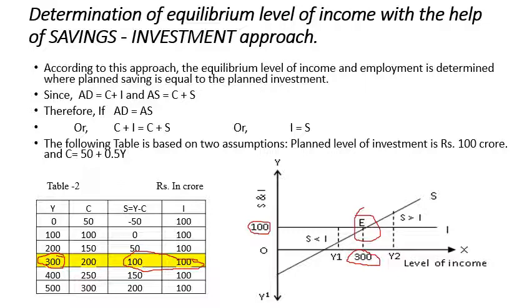But then the question is, if the economy has an output of Y1 level or Y2 level of output like previously, what will happen? Either planned investment is greater than planned savings, or planned savings is greater than planned investment. In these two situations, what will be the condition of the economy, that part we are going to learn. Now we'll move to the next slide.